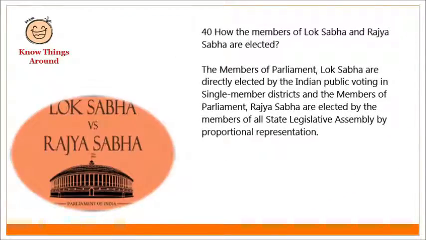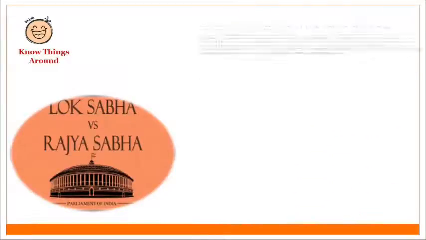How are the members of Lok Sabha and Rajya Sabha elected? The members of Parliament in the Lok Sabha are directly elected by the Indian public voting in single member districts, and the members of Parliament in the Rajya Sabha are elected by the members of all state legislative assemblies by proportional representation.